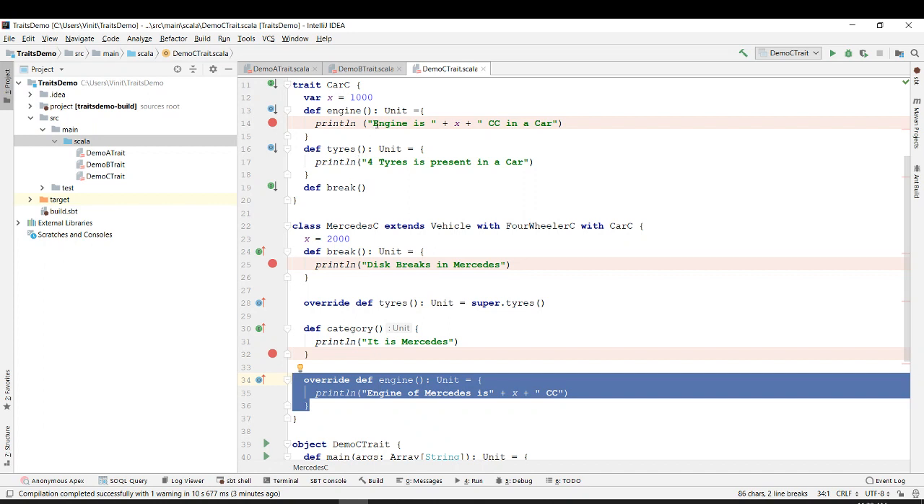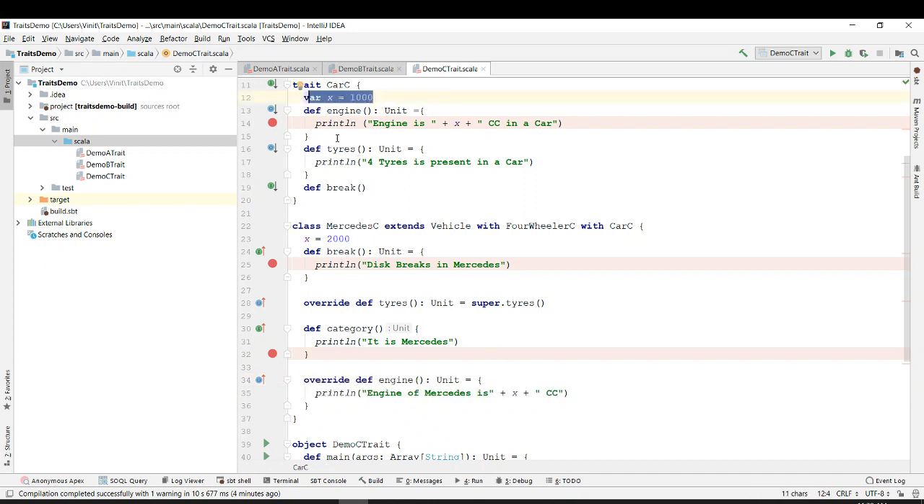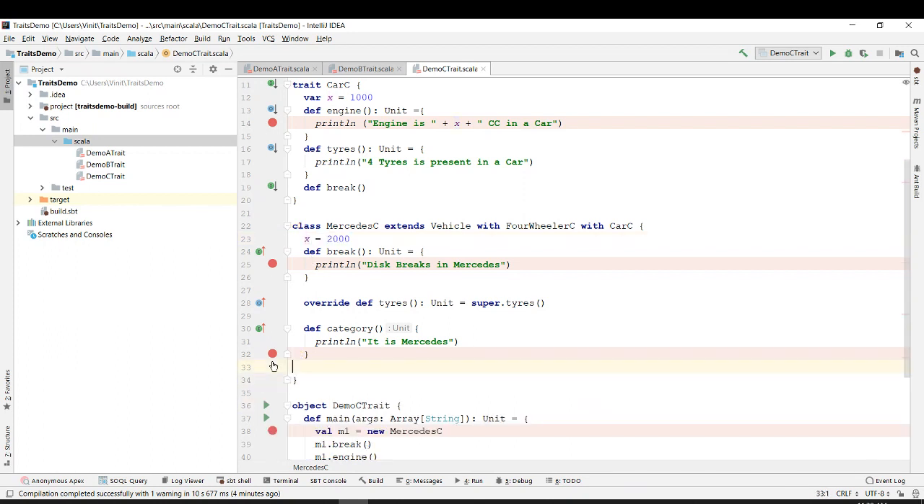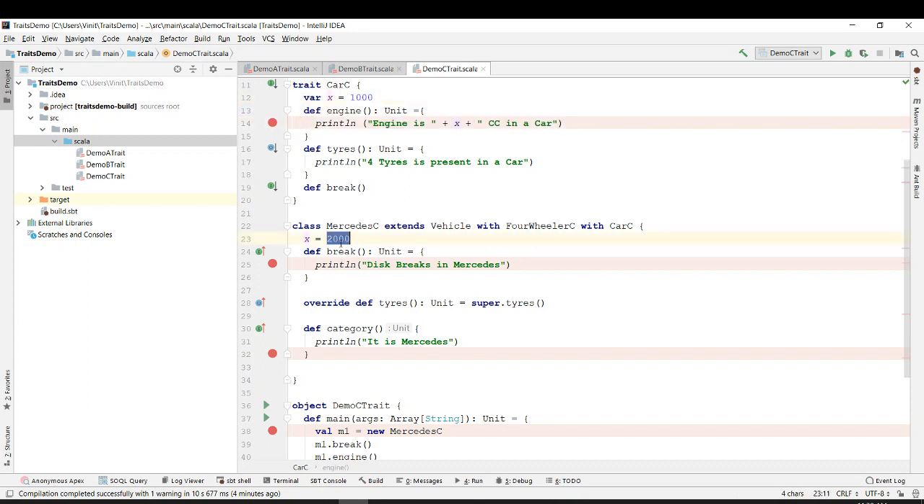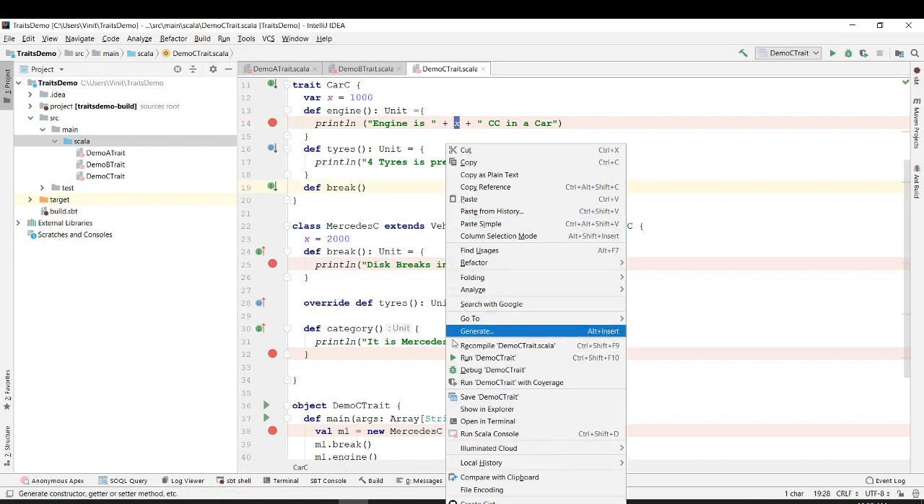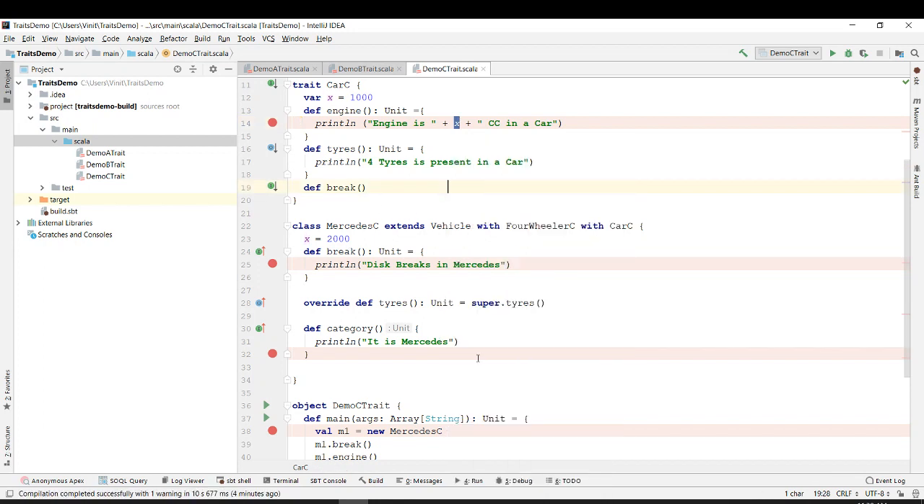What difference I have done is, I am just saying x is equal to 1000, and x is equal to 2000. And let's just remove this also. Now which one will be called? This one, there is only one. Now what will be printed? Will it be printed as x is equal to 1000 cc, or x is equal to 2000 cc? X is equal to 2000 cc. Why? Because we have defined x is equal to 2000 in class Mercedes C.